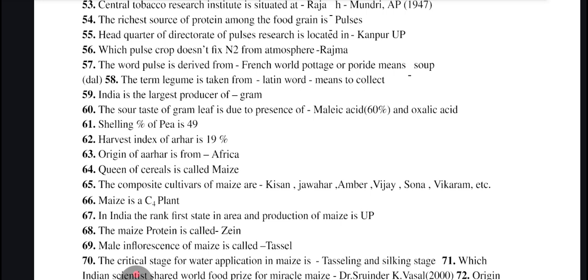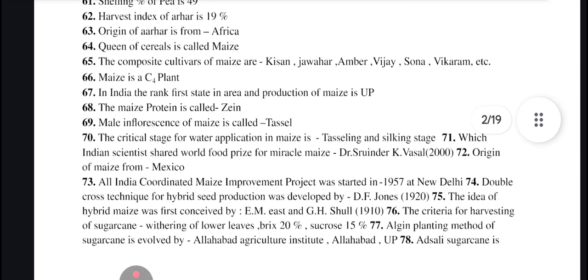The composite cultivars of maize are Kisan, Jawahar, Amber, Vijay, Sona, Vikram, etc. Maize is a C4 plant. The state ranking first in India in area and production of maize is Uttar Pradesh. Maize protein is called zein. Male inflorescence of maize is tassel. The critical stage for water application in maize is tasseling and silking stage.